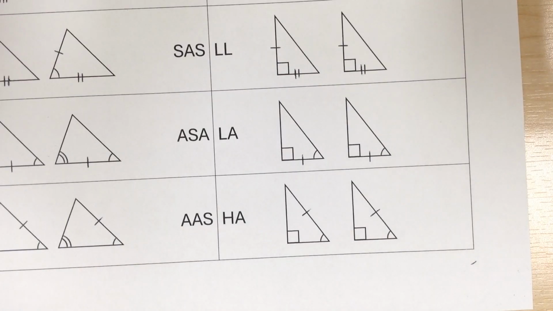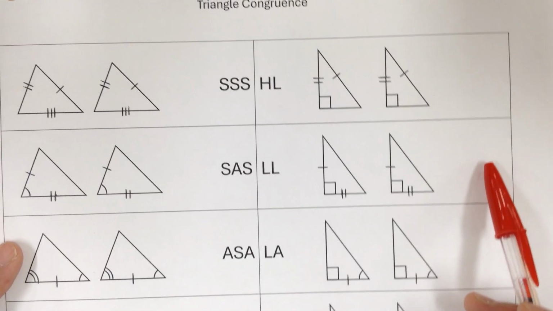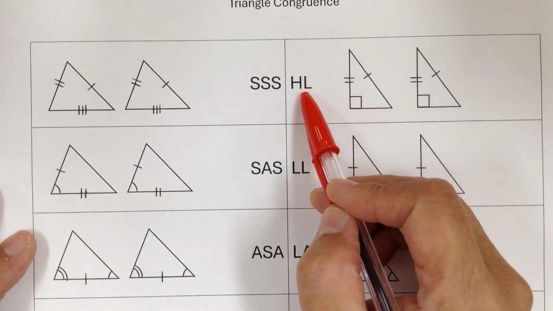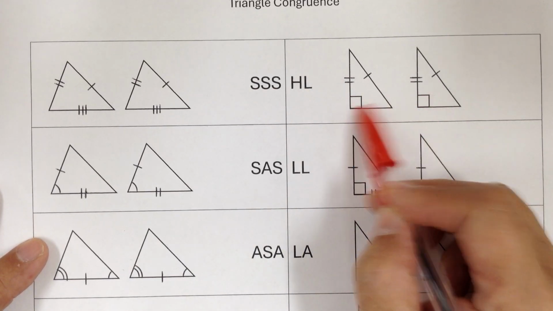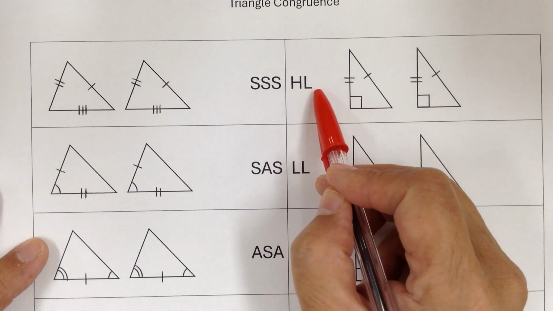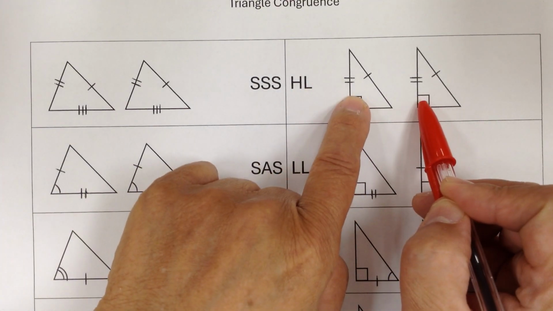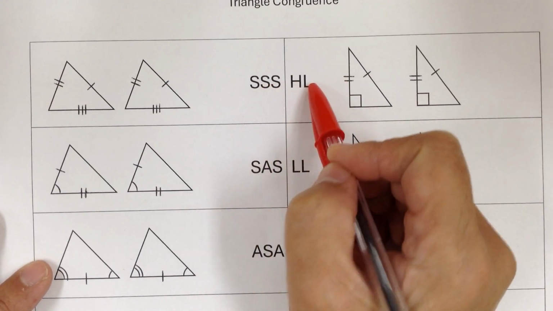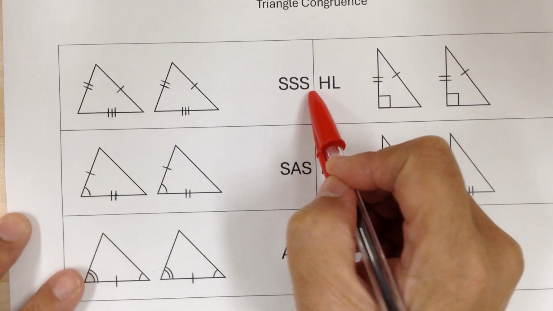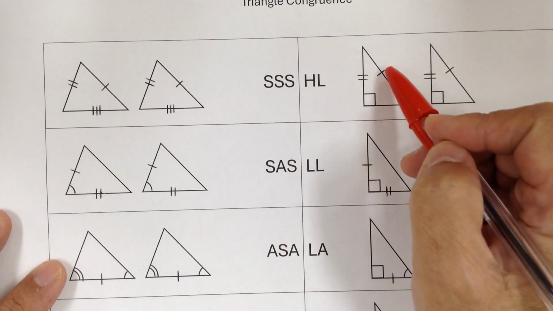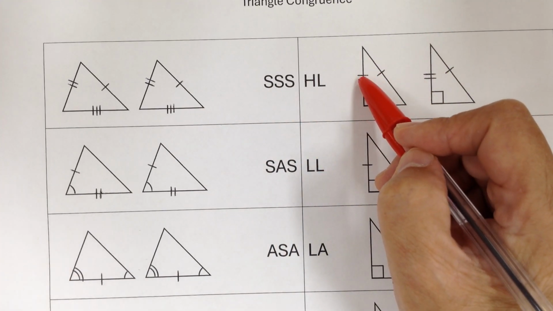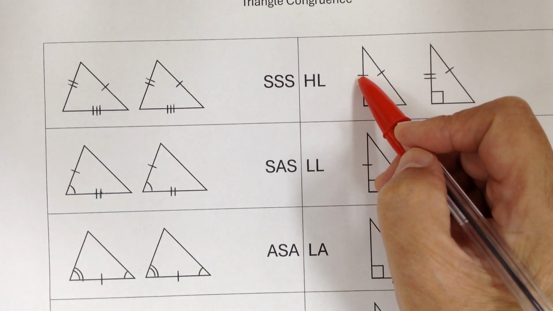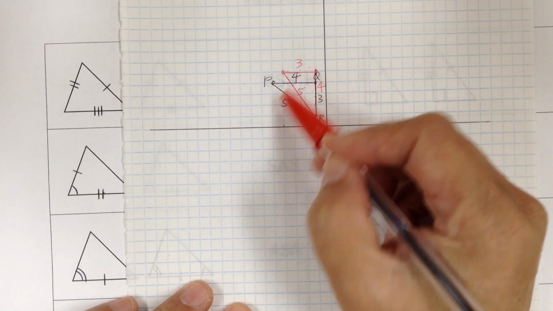Now let's look at the right triangle. Because it's a right triangle, the right angle is already congruent, so all you need is two more letters. The HL is related to SSS, because with a right triangle you can use the Pythagorean theorem, like this 3, 4, 5 triangle.